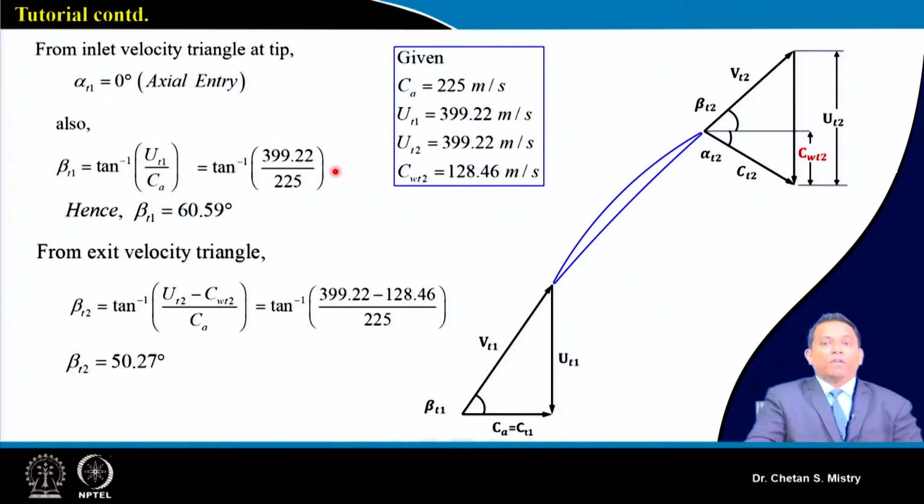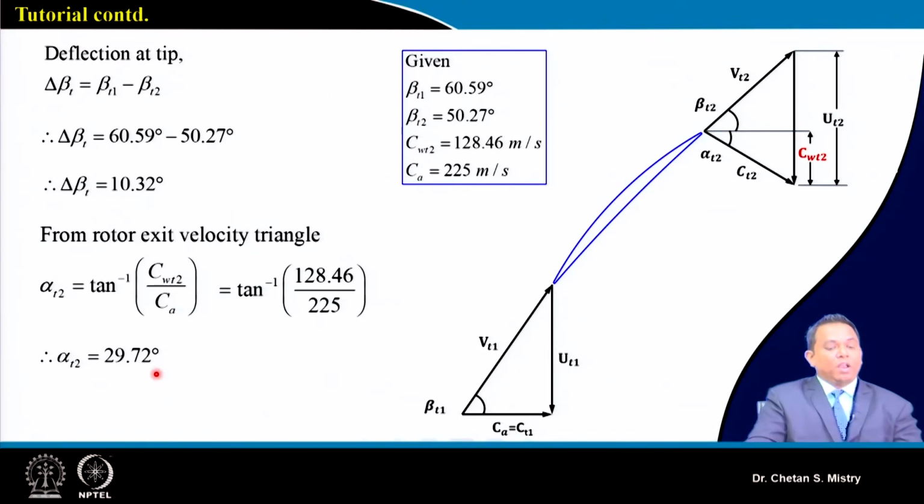So, alpha 1 we are assuming to be 0, as we are considering axial entry throughout the span. Based on our velocity triangle, we can calculate beta 1 at the tip and beta 2 at the tip. Beta 1 at the tip comes to 60.59 degree, and beta 2 at the exit comes to 50.27 degree.